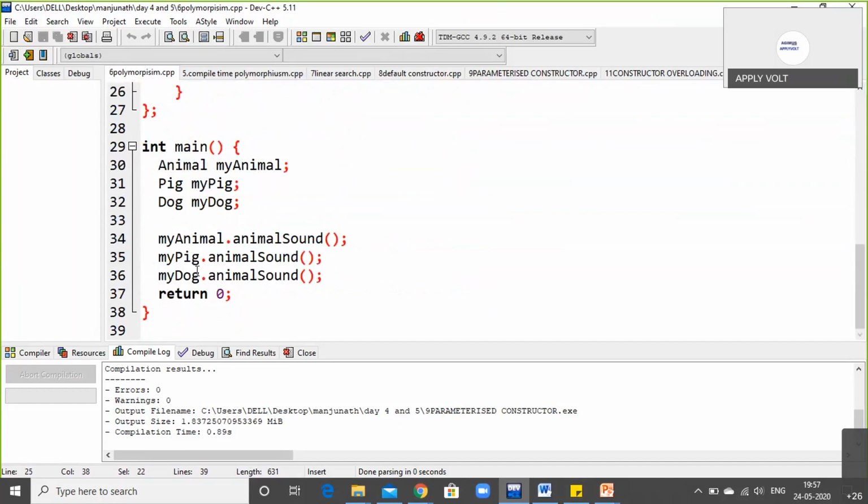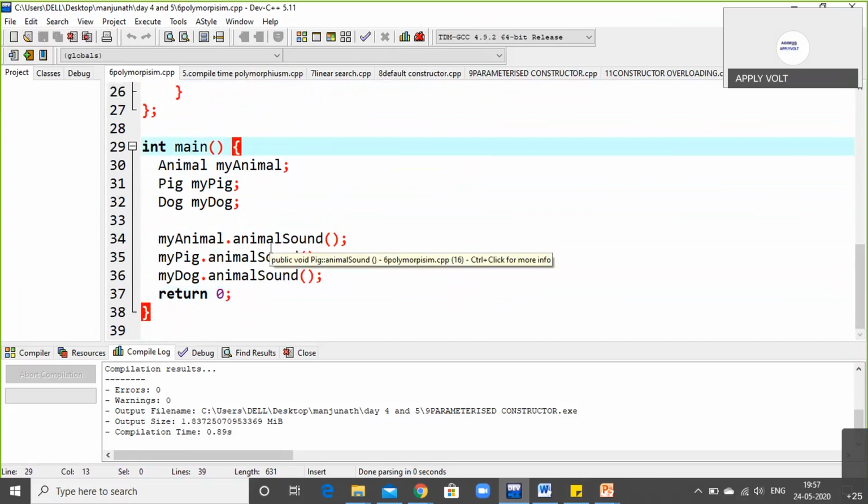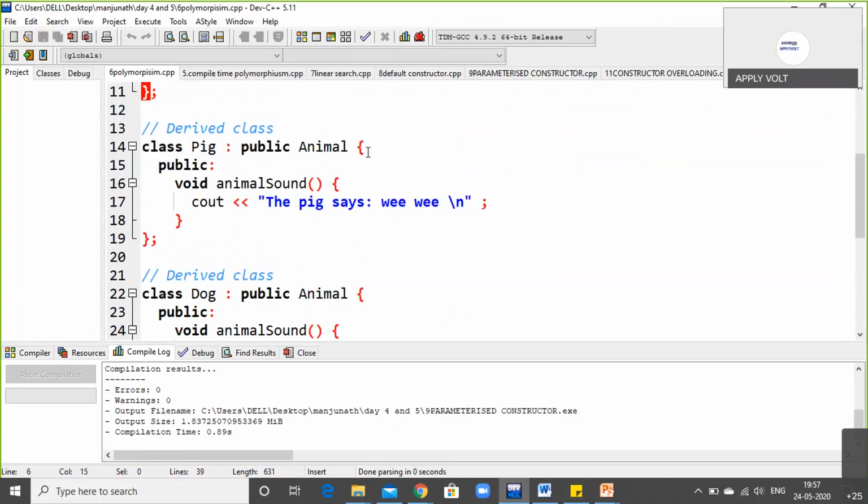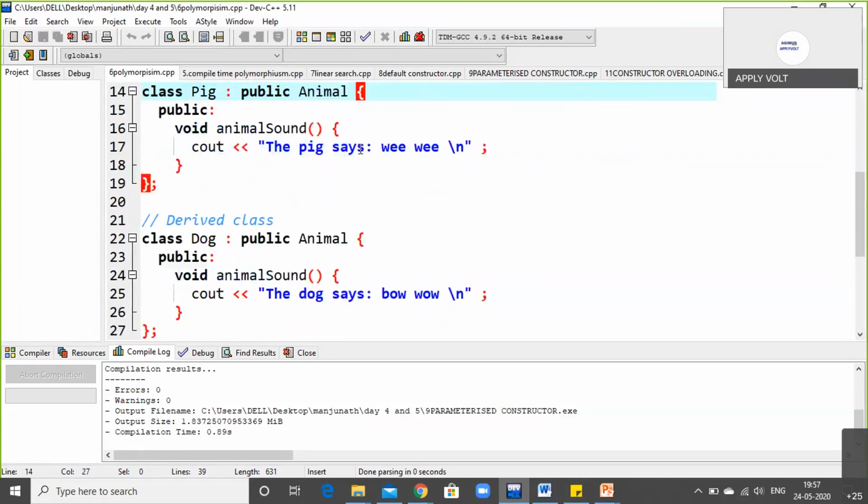Next, after finishing this, it returns to the main and completes the program. This is the final block of the program. So three blocks are very essential in this polymorphism. One is the base class. The second one is the derived class. The third one is also a derived class. We use the derived class twice.